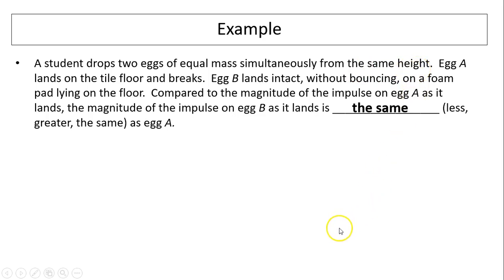They are all dropped from the same height. Before both eggs touch the floor, they have the same speed. Then that speed all comes to rest. So the change in velocity is the same, and the two eggs have the same mass. Therefore, change in momentum is the same. Therefore, impulse is the same. But again, egg B did not break because egg B has a longer impact time.